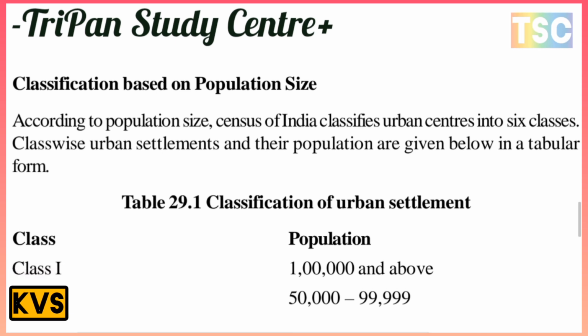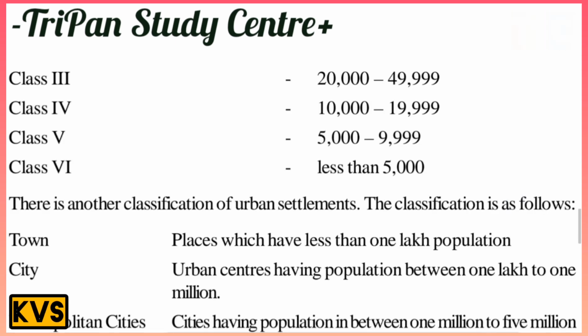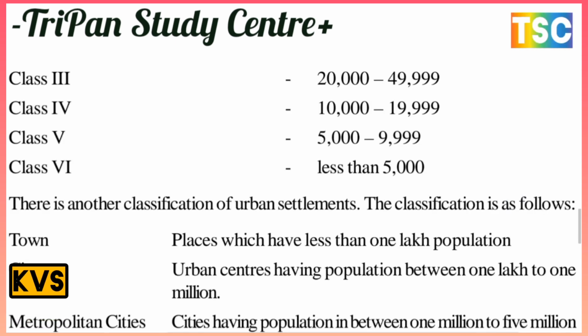In the classification of urban settlements, class first is 1 lakh and above, and class second is 50,000 to 99,999. Class third has a population of 20,000 to 49,999.